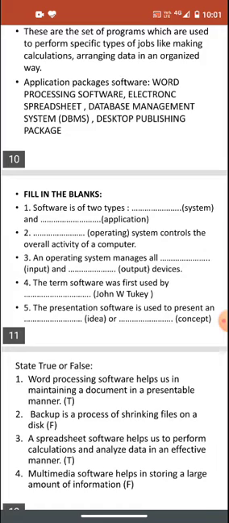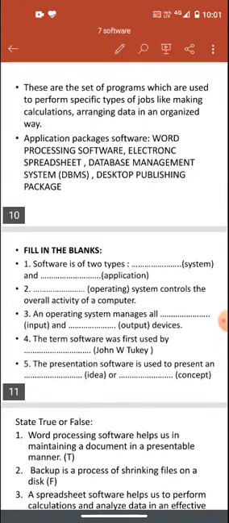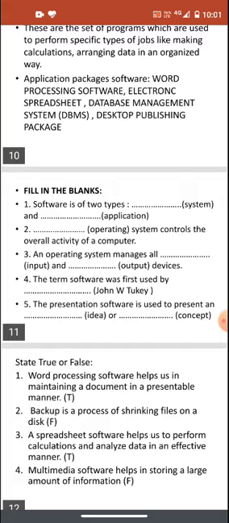Now we will revise fill in the blanks, which is important for your unit 1. Software is of two types, system and application. Second one is, what controls the overall activity of a computer? Answer is operating system. Operating system is the software which controls overall activity of a computer. It comes under the system software.